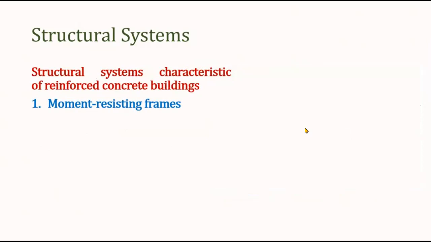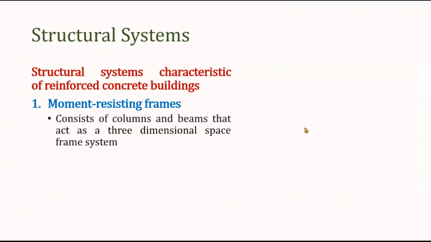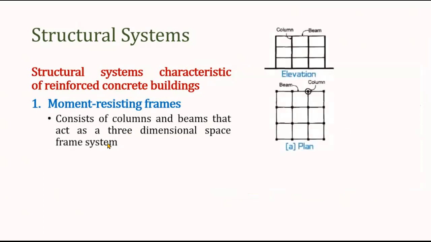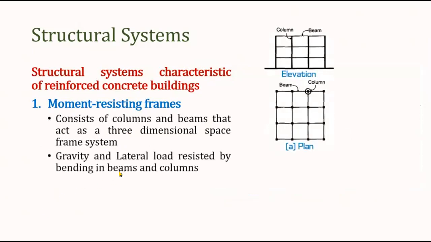So as I said, moment resisting frame consists of the combination of the column and beam. So as it is written here, it consists of columns and beams that act as a three-dimensional space frame and resist the gravity and lateral load. Now, gravity load is the vertical load and lateral load is the horizontal load. So both the horizontal and vertical load are resisted by the beam and column. So bending of beam is basically because of the effect of vertical and horizontal load. And column also supports the load simultaneously.